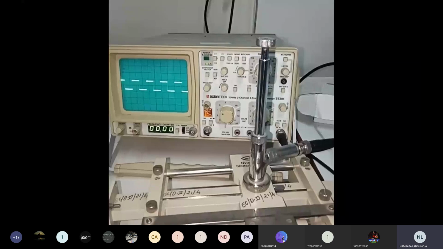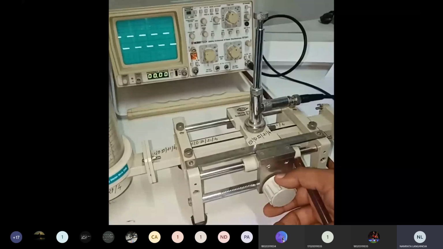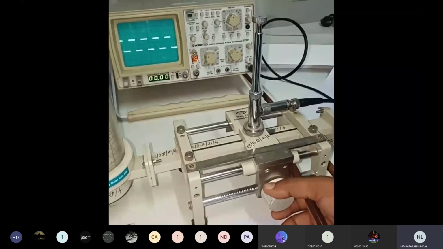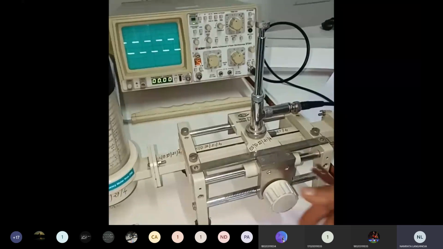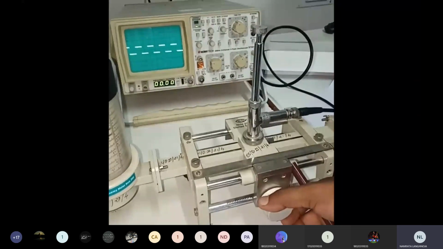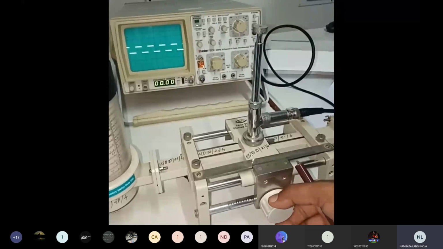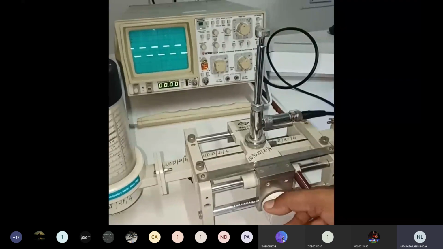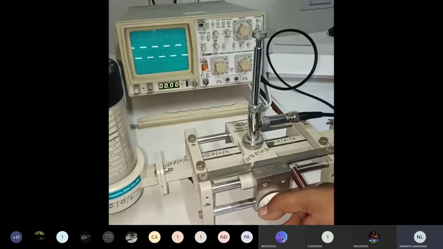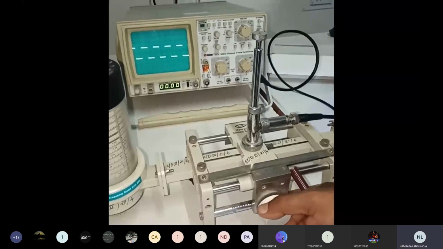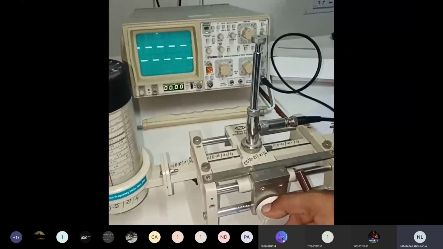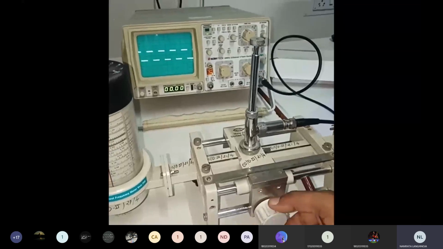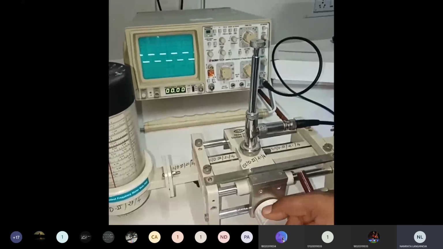You can see that when I am moving my probe in a slotted waveguide, the amplitude of the signal is changing at each and every location. At some location it is decreasing, and as I keep moving this probe, the amplitude level is now increasing, and once again it will start decreasing if I move further.